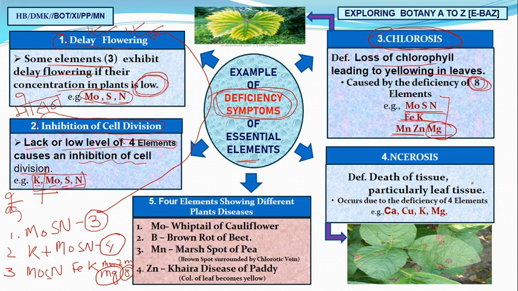So the fourth one we have is necrosis. Necrosis means there will be death of particular leaf tissues. Leaf tissues will be dead. See, this is the diagram of necrosis. Here you are finding chlorosis. See, this is the yellowing of the leaf. This is not green, rather yellowing. So this is showing chlorosis, and this is showing what? Yes, this is showing necrosis.